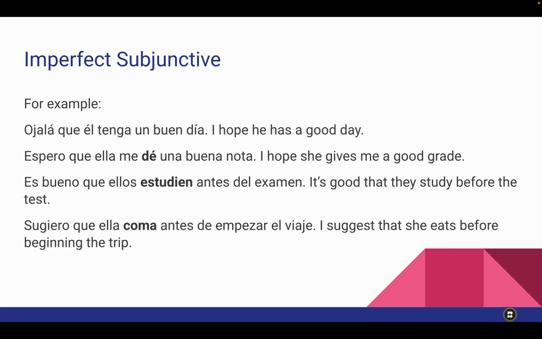So that's the subjunctive. For example, ojalá que él tenga un buen día. I hope he has a good day. You don't know if he will, but you hope that he will, and so it gets the subjunctive tenga. Espero que ella me dé una buena nota. I hope she gives me a good grade. Es bueno que ellas estudien antes del examen. It's good that they study before the test.